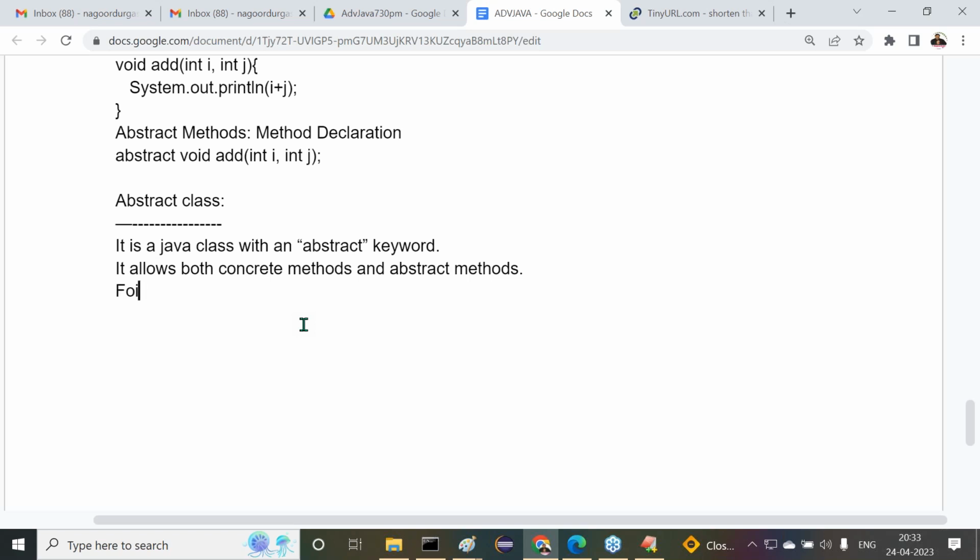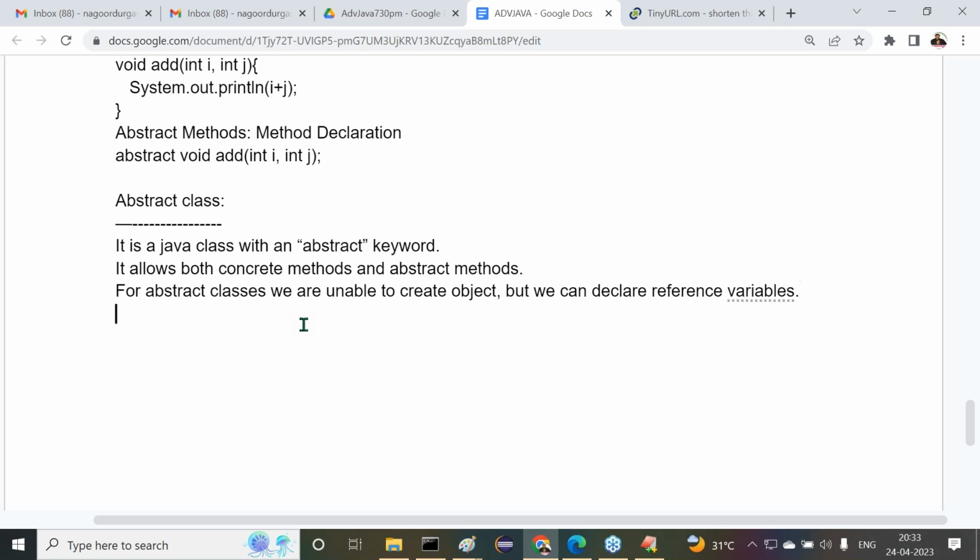Next, for abstract classes, we are unable to create objects, but we can declare reference variables. For abstract classes, we are unable to create an object, but we can declare their reference variables. Are you all getting my point? In the program, I will show that point clearly. Understand it clearly: we are unable to create objects, but we can declare reference variables.